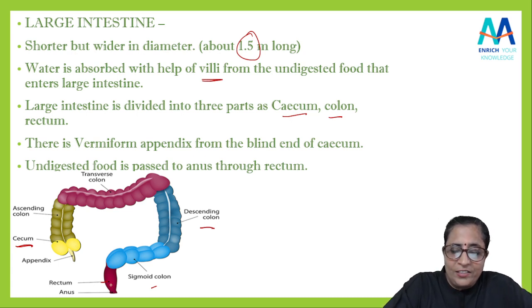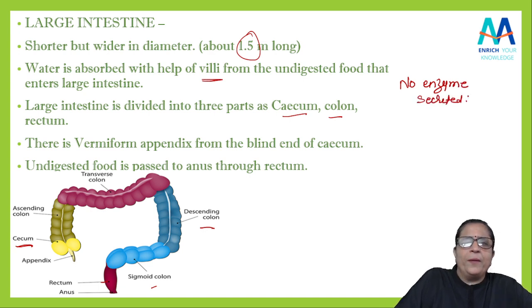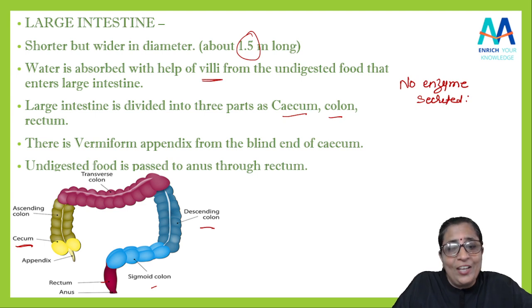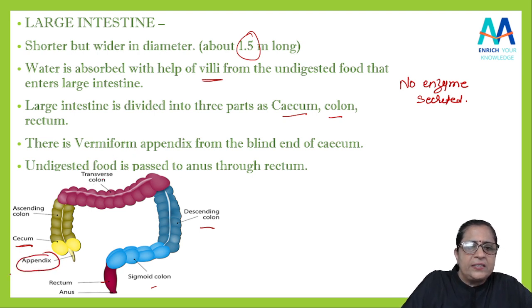Remember, in the large intestine, no enzyme is secreted. यहाँ पर कोई एंजाइम सीक्रेट नहीं होता है. अब एंजाइम नहीं होता है तो डाइजेशन नहीं होगा. There will be no digestion. Yes, mostly the water is absorbed. Always remember. Clear?